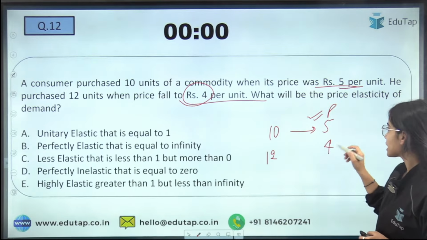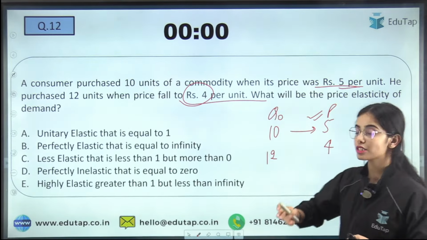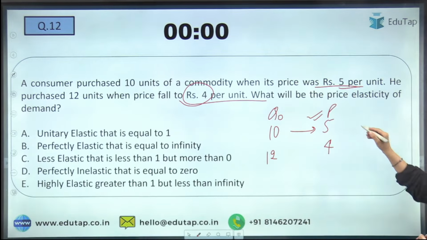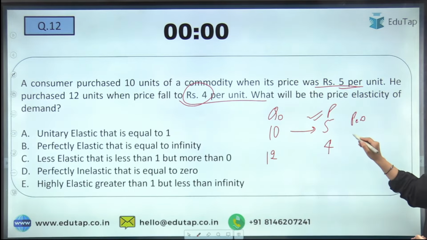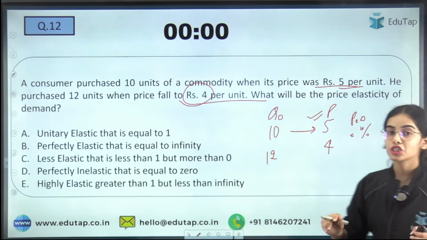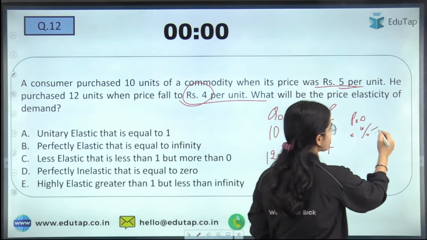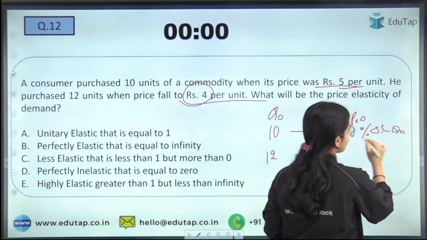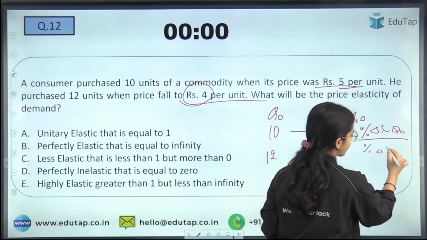Okay, so in this case, what is the formula of price elasticity of demand? The price elasticity of demand has the formula: percentage change in quantity demanded divided by percentage change in price.